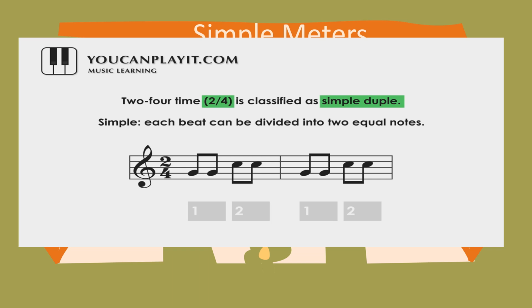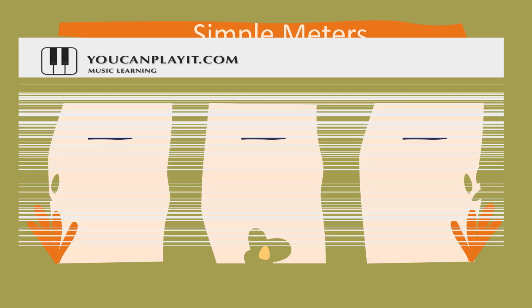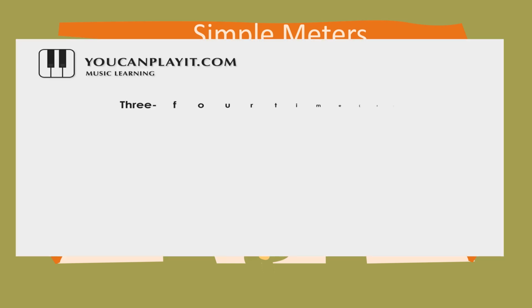Each beat can be divided into 2 equal notes like this. Let's try to listen. This is the 2/4 time signature or the simple duple meter. Another example.